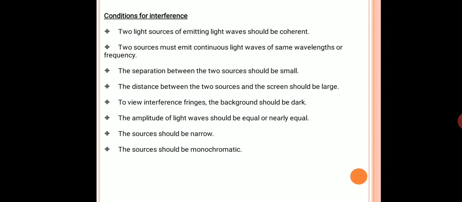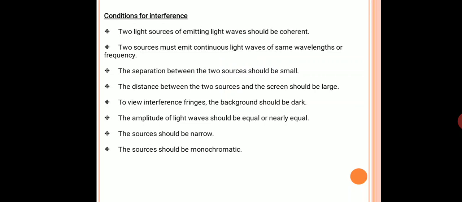So the two emitting light sources should be coherent, meaning they have the same frequency. The two sources must emit continuous light waves of the same wavelength. If the amplitude or the wavelength of the light waves are not the same, we cannot observe a clear image on the screen.